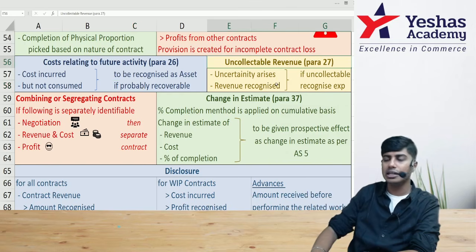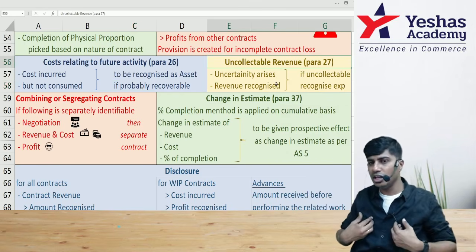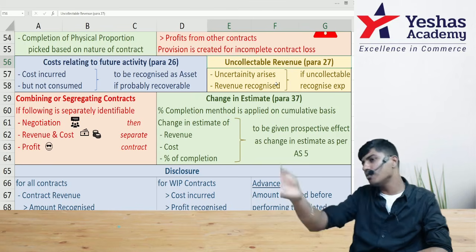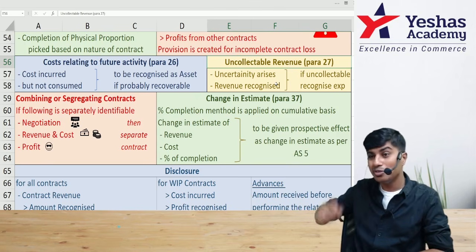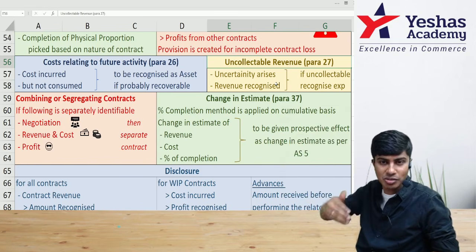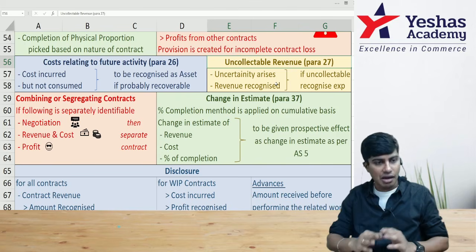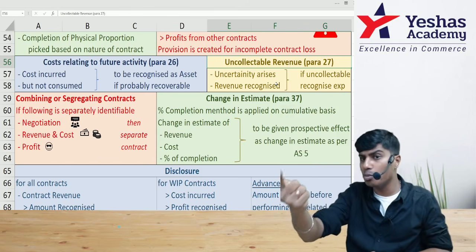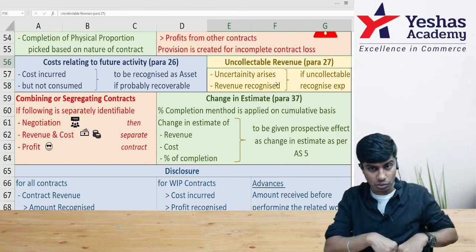Then we have uncollectible revenue. If we think that we might not receive the revenue at the time of giving the construction service, we will not recognize the revenue. Why? There is no probable result. We think our contractee will not give us money, we will not book income. However, at the time of giving the service, if there is reliable measurement and probable result, you recognize the revenue.